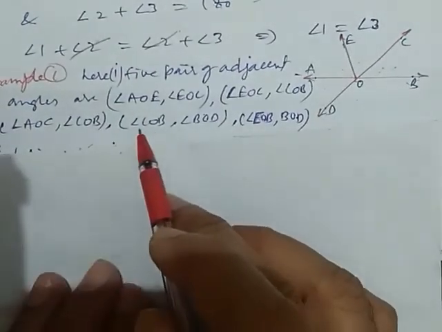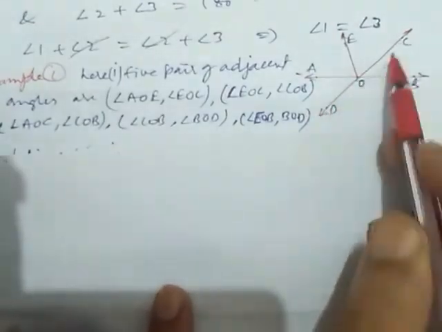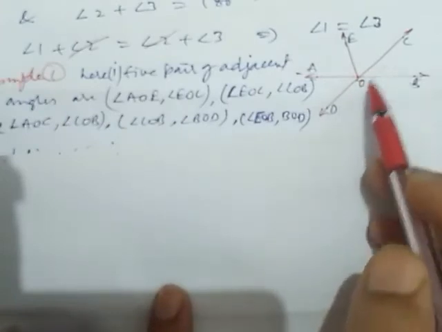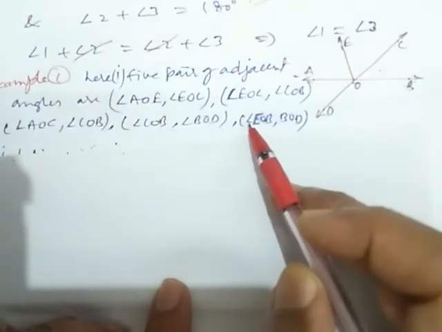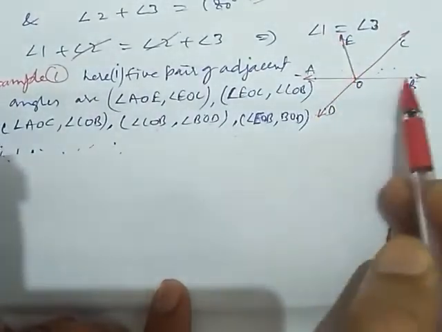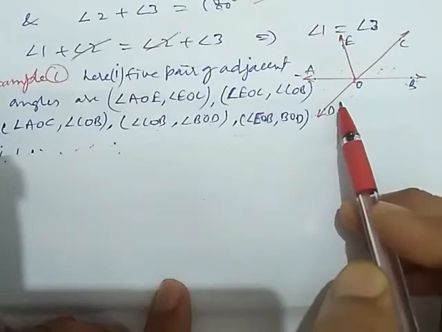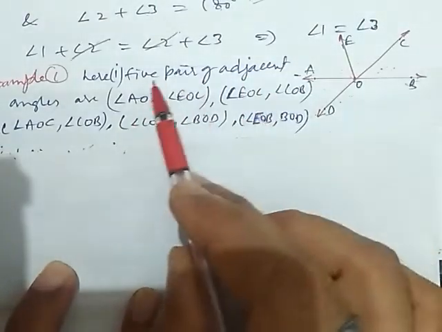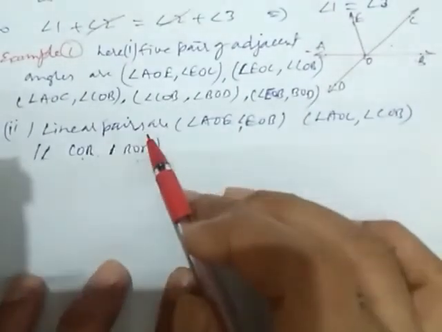Now angle COB and angle BOD both have a common arm and the common vertex, so they form a pair of adjacent angles. Now we take angle EOB and BOD. EOB and BOD also have the common arm OB and the common vertex O. So they are a pair of adjacent angles. This way they make 5 pairs of adjacent angles. Now we check linear pairs.